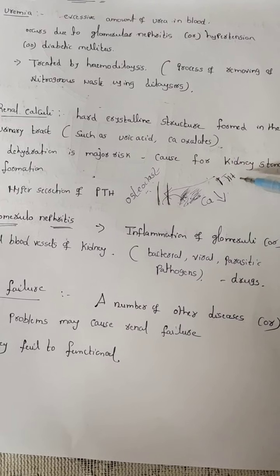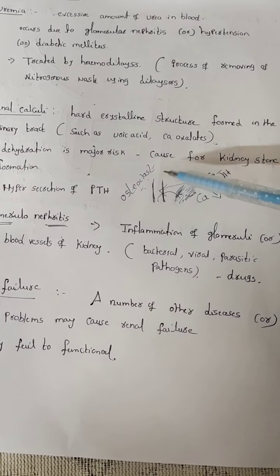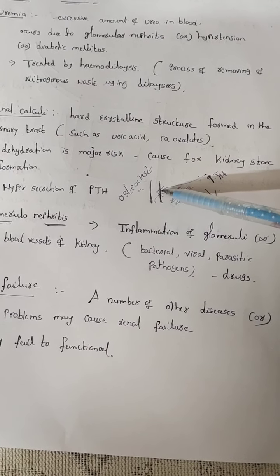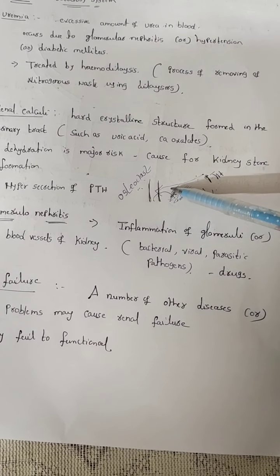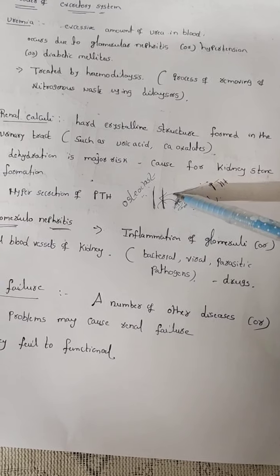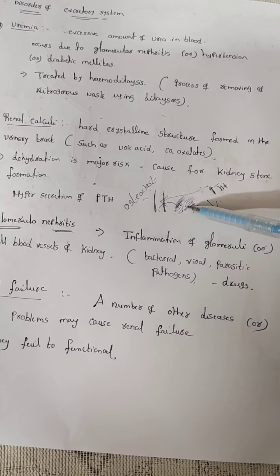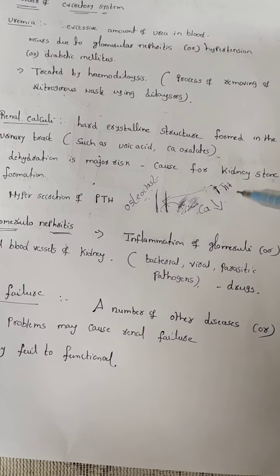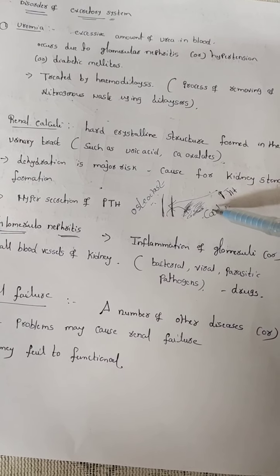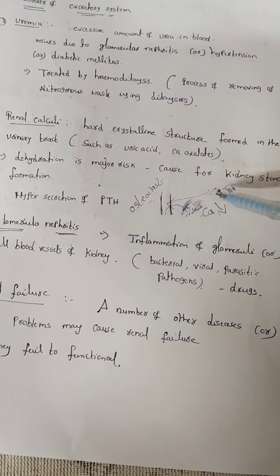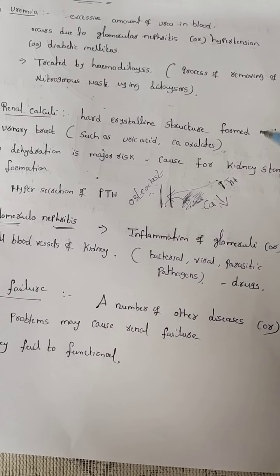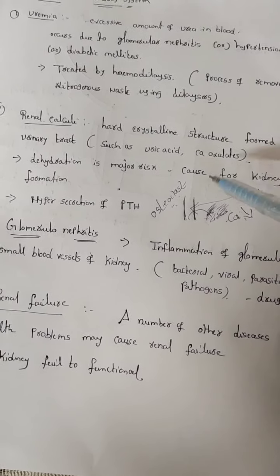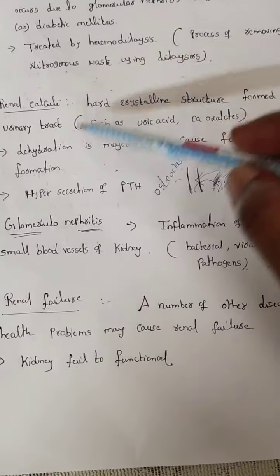Hyper means more. When more parathyroid hormone is released, there is more stimulation of osteoclasts. At that time, more calcium is lost from the bones. Now this calcium enters into the blood. Now this calcium-rich blood enters through blood circulation into the kidney. Because the blood is filtered in the kidney, the kidney is not able to filter this much calcium. That calcium accumulates in the glomerulus and Bowman's capsule, leading to kidney stone formation, which is called renal calculi.